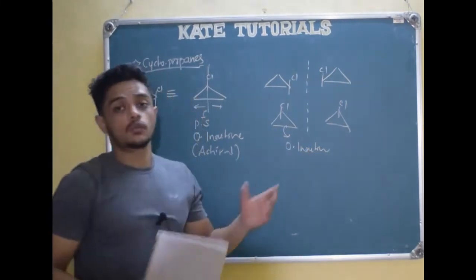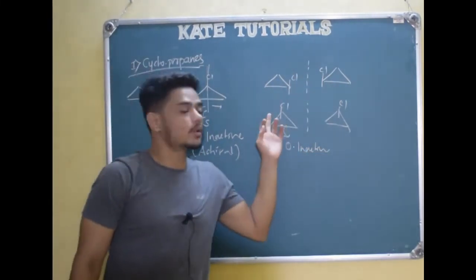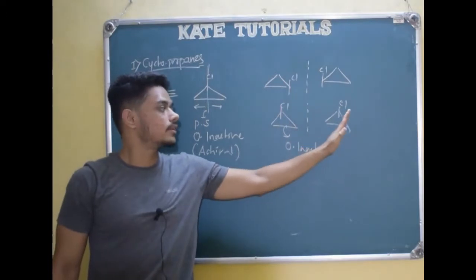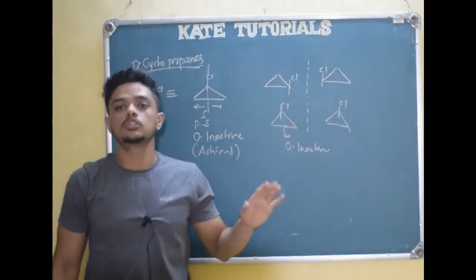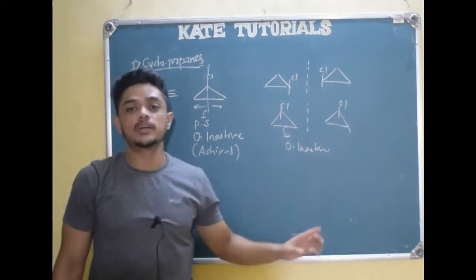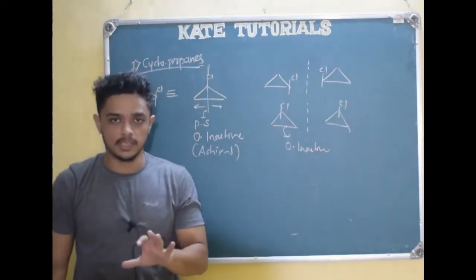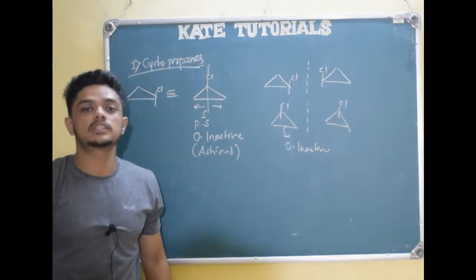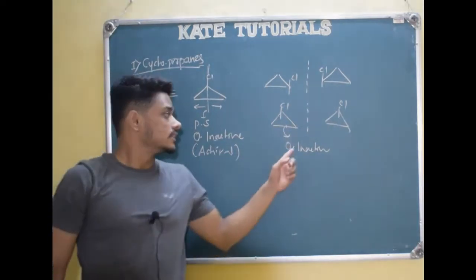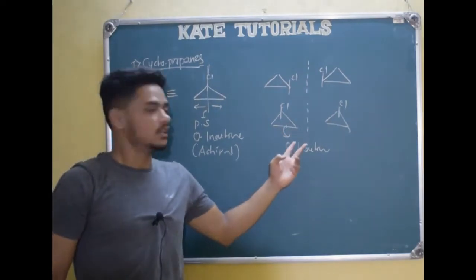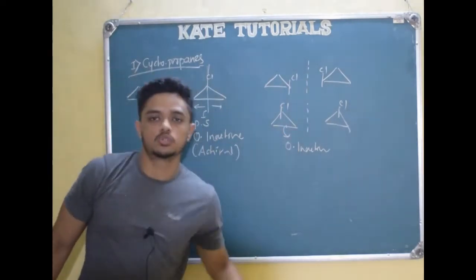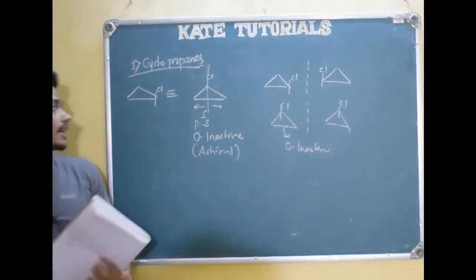Whereas if it was an enantiomer, the molecule will be optically active and its mirror image will also be optically active. But if I take it and superimpose, it won't superimpose. That is, the mirror image will be non-superimposable. Such compounds are enantiomers which are optically active. Since this is optically inactive, see, its mirror image is superimposing on it. So it is optically inactive. So these are not enantiomers, right?